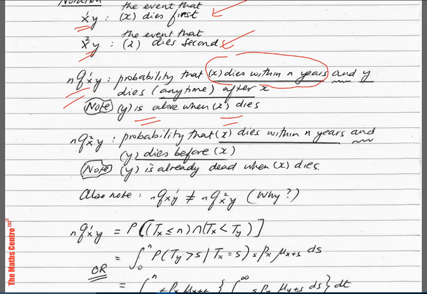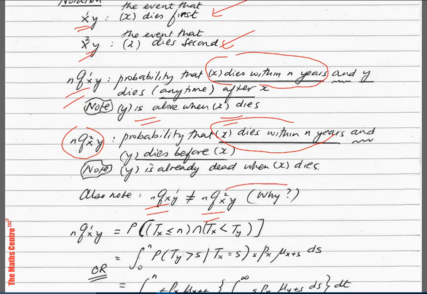Then we have nqX2Y. Note the 2 is above the X. This is the probability that X dies within n years and Y dies before X. So Y is already dead when X dies. Note, these two probabilities are not the same.